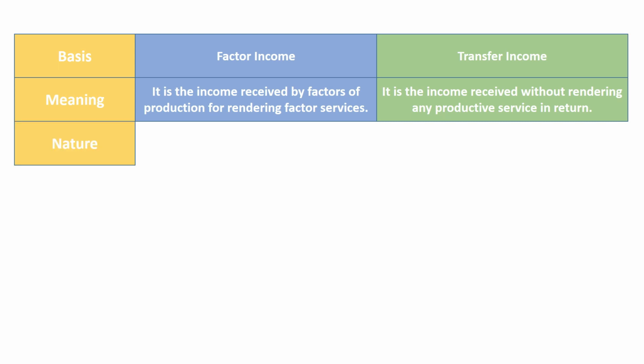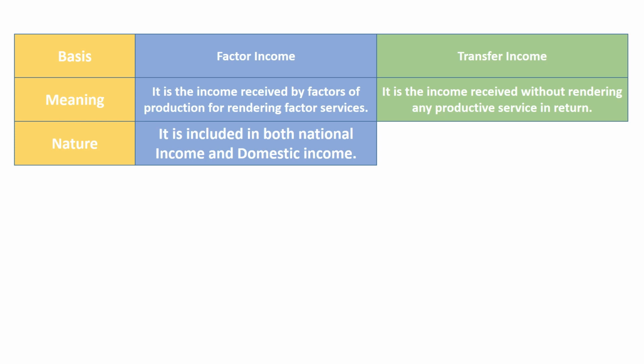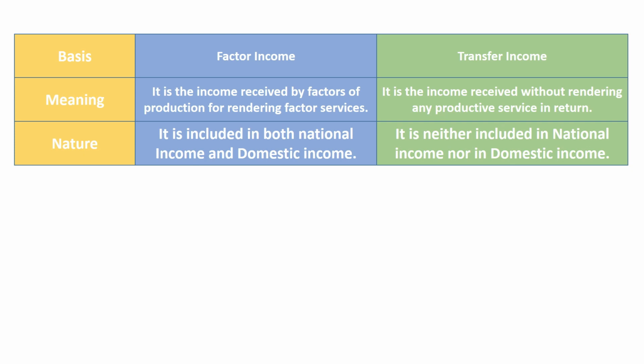Second basis is nature. Factor income is included in both national income and domestic income. It is an earned income. Transfer income is neither included in national income nor in domestic income. It is an unearned income.